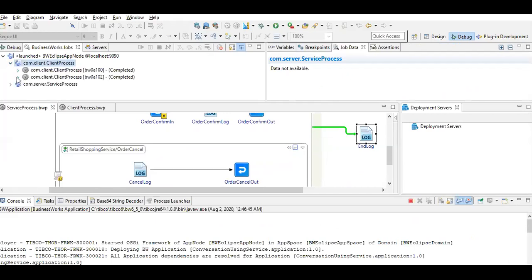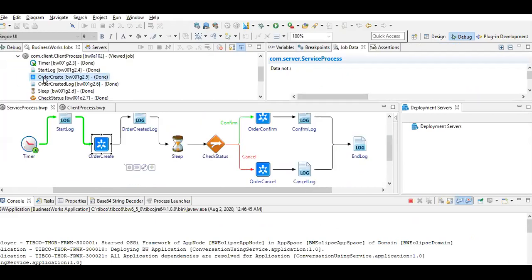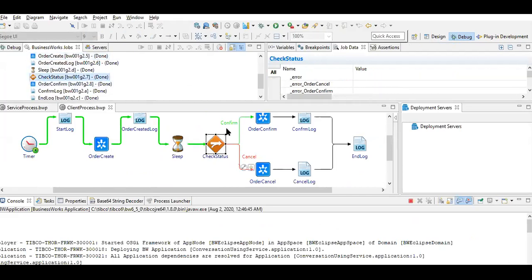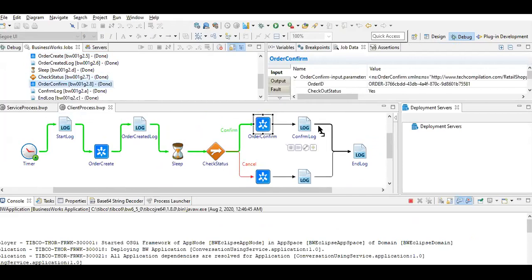So now we'll see the second job. We will see the order created, find, check status. It is not going for the order cancellation. It is going for the order confirmation, because the quantity is greater than 0. Looking into the server part, minimize the first job.